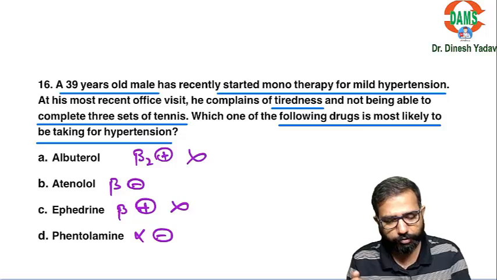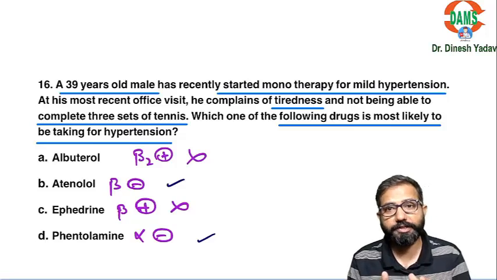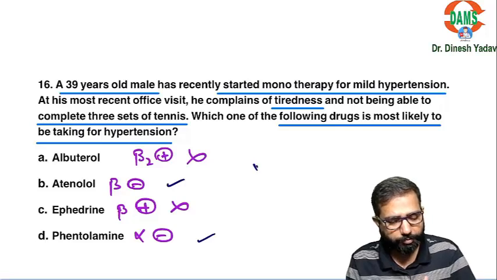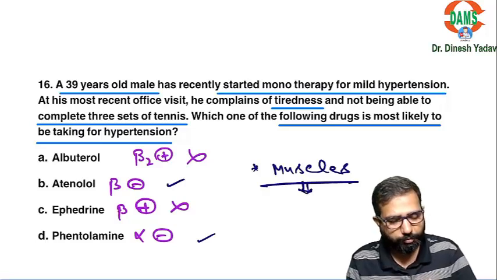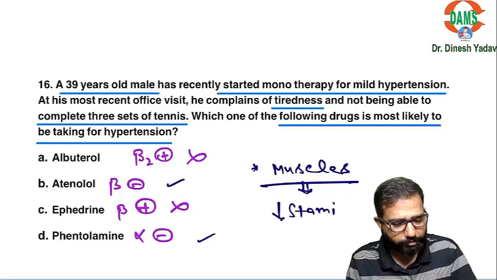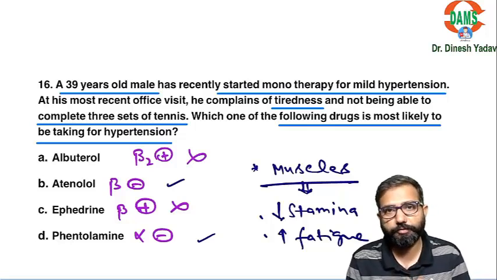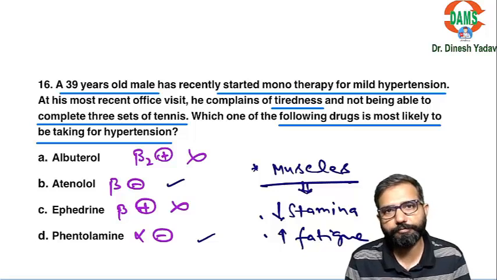Now out of the beta blocker and alpha blocker, which can cause problem in the patients for tiredness and not being able to complete the 3 sets of tennis, it means muscle fatigue. So which is causing problem in the muscles? In the muscles, beta blockers can decrease the stamina. They can increase the fatigue in the muscles, because beta blockers inhibit the lipolysis. Inhibit the glycogenolysis. So there will be early fatigue. Beta blockers can cause early fatigue.